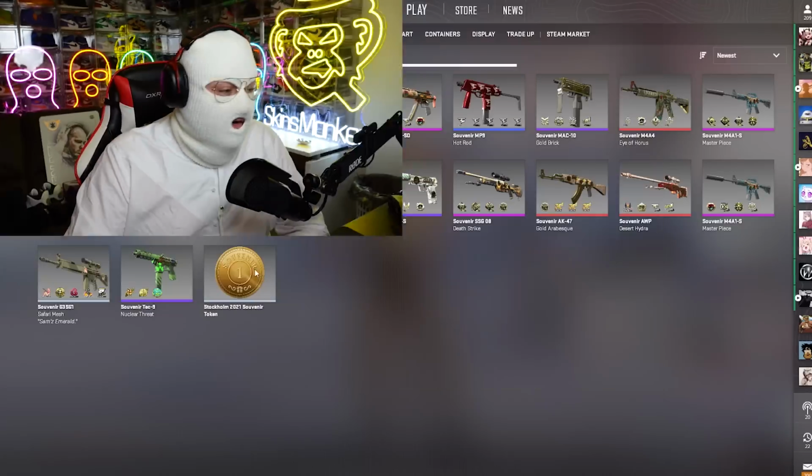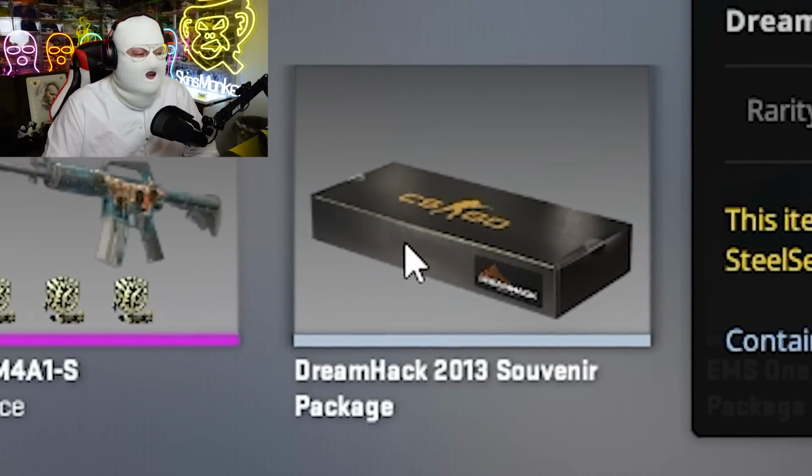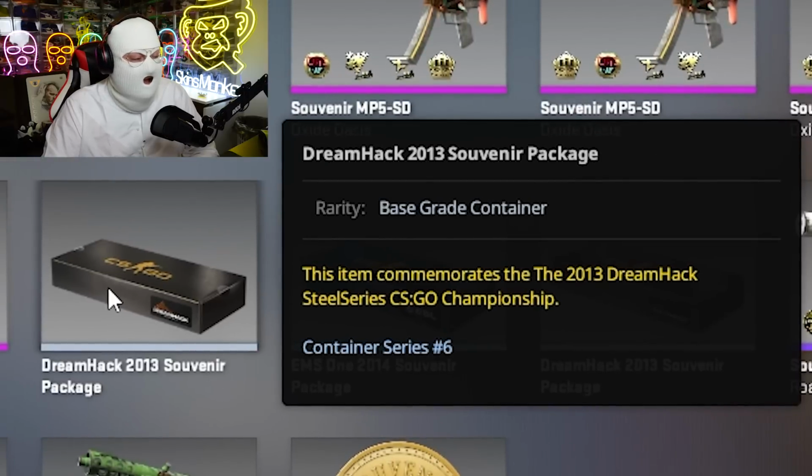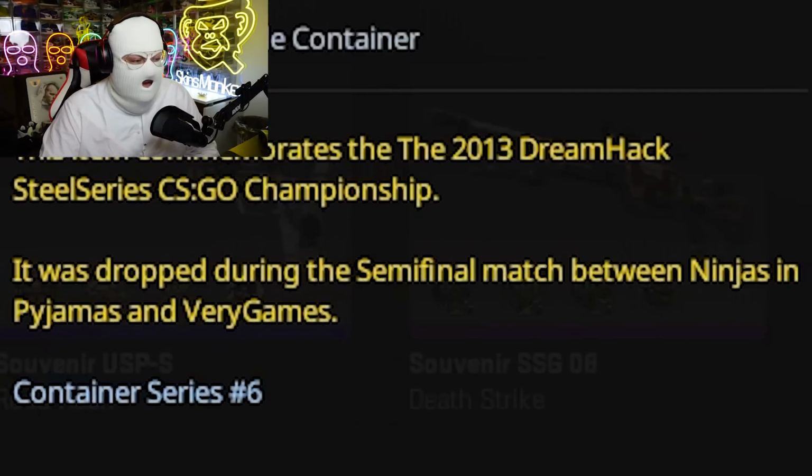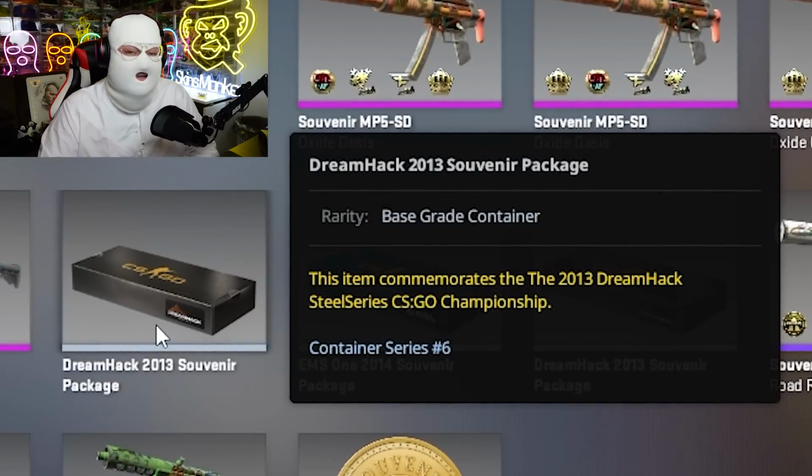And finally, number 4, unique traits. Now, this is something that's very niche, and I doubt most people watching this video have this problem of pricing a skin with a unique trait, but examples of skins with unique traits could, for example, be this old souvenir package, which doesn't have a game text. You can see this one comes from the semi-final between NIP and Very Games. However, this one is glitched. It doesn't have that text, which means this one is worth way more.